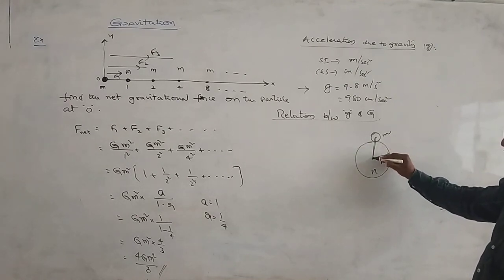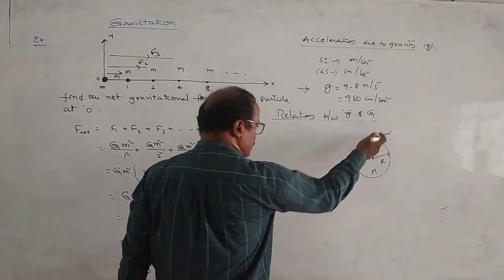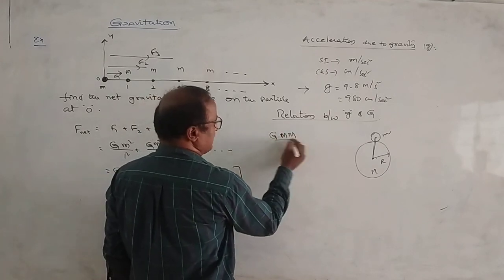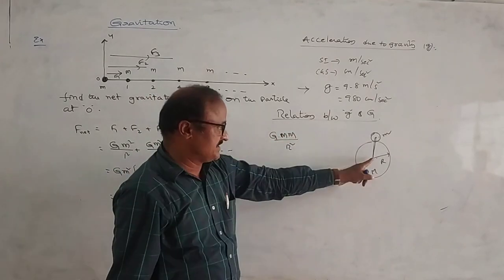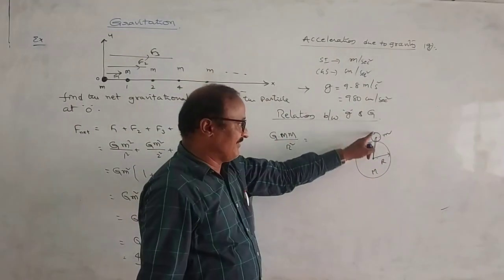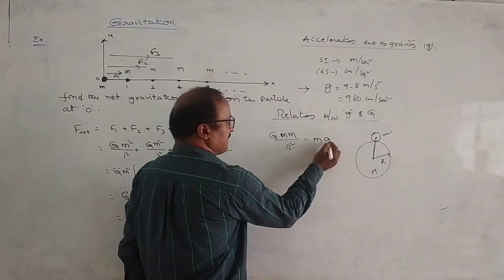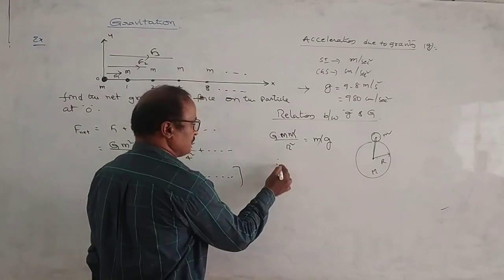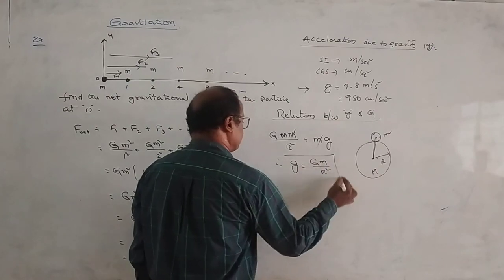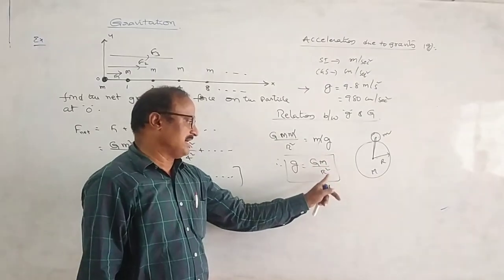Now the gravitational force between these two bodies according to Newton's law of gravitation is given by G M m/r². This is also equivalent to the weight of the particle. Therefore, weight of the body is equivalent to mg. On both sides small m cancels out. Therefore, small g is equal to G M/R². This is the relation between small g and capital G.